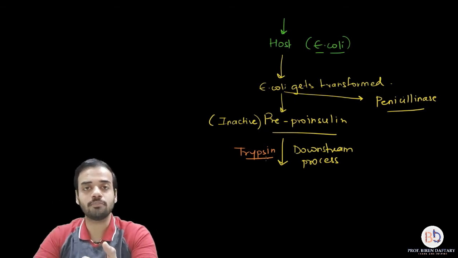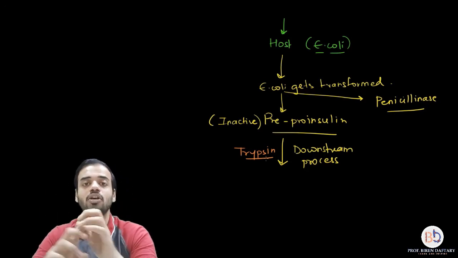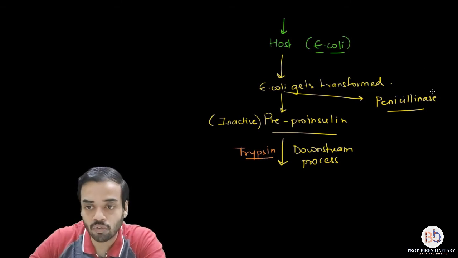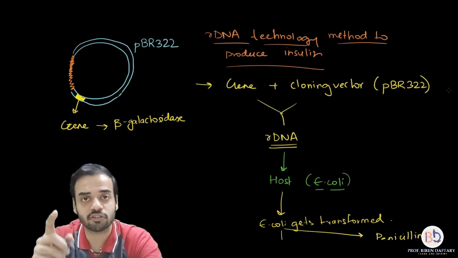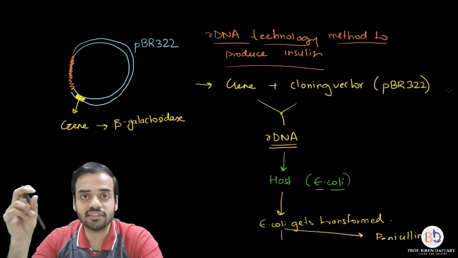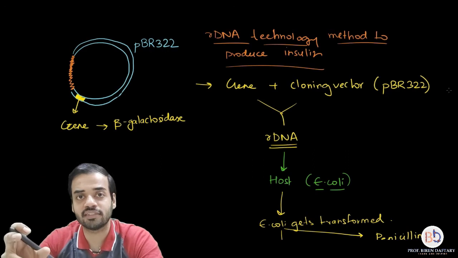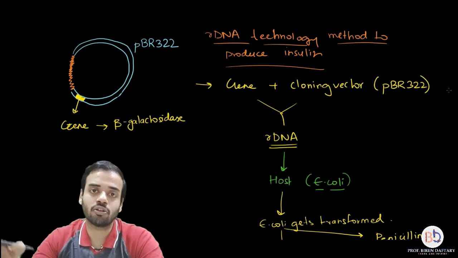Which are the important names? Okay, the first important name is Gilbert, and the other important name is Hakura. So Hakura and Gilbert were responsible for developing this technique. Please remember this. I hope this is clear. The important points to remember are, first of all, the plasmid which was used as the vector was pBR322. Inside it, the gene which produces insulin was inserted. Hakura determined the sequence of nucleotides in the gene, and Gilbert did all the recombination technology process.